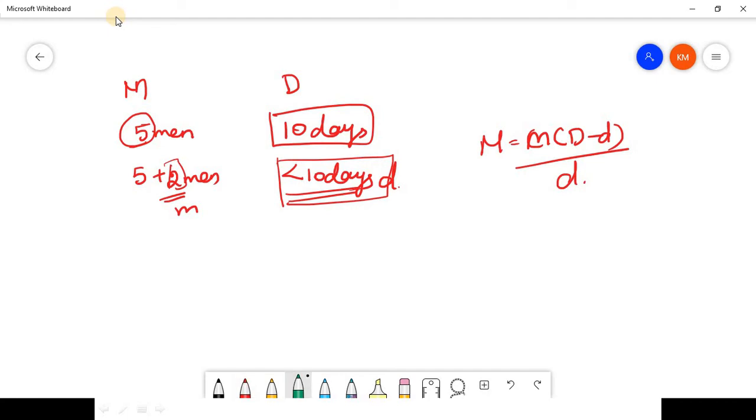Now, the men-day work. It is nothing but the number of men available and the number of days they have taken to complete the work, that is the men-day work. So the formula is M into D, simple and direct. Here you can see what they have said: 5 men took 10 days of work. That is M into D we have written.